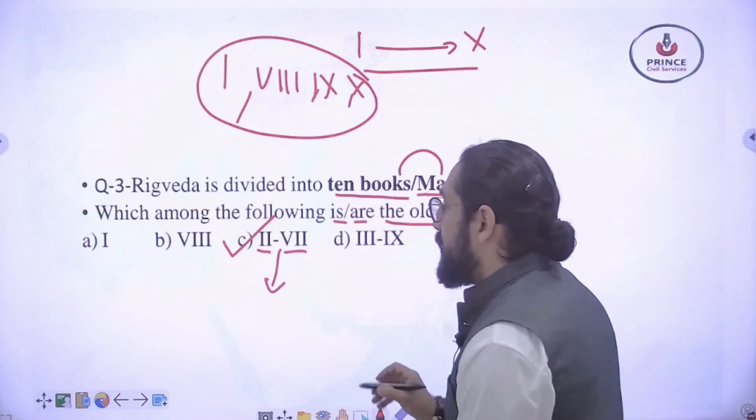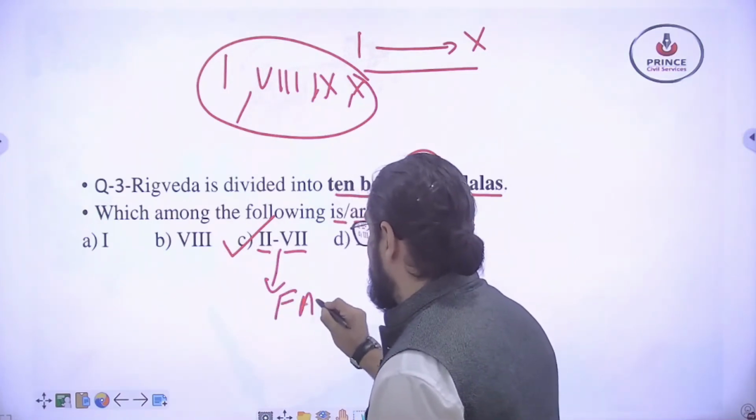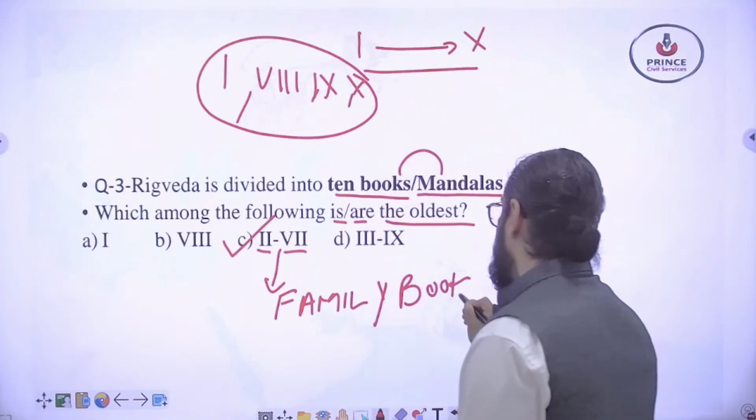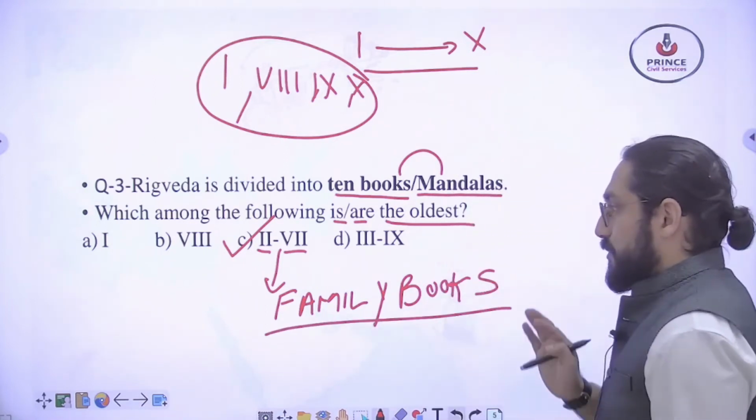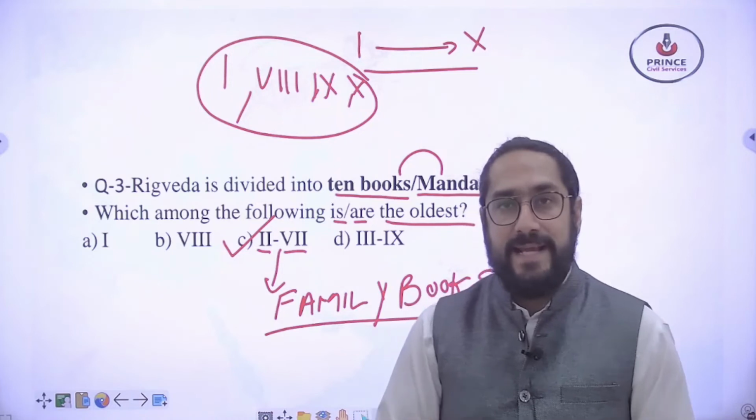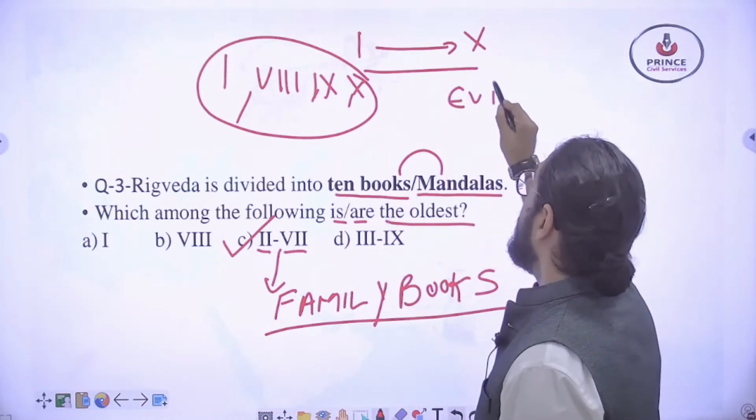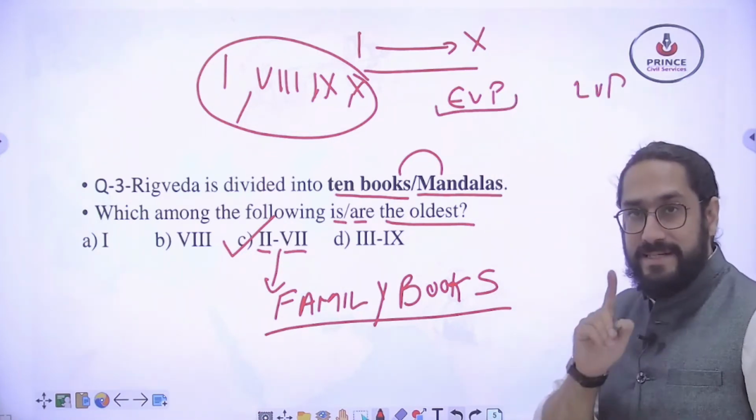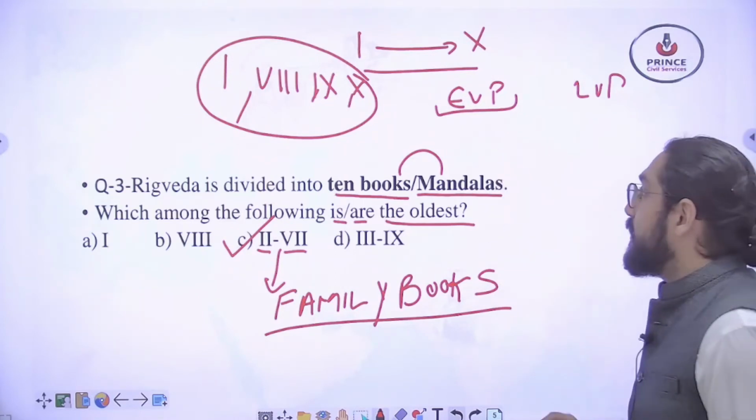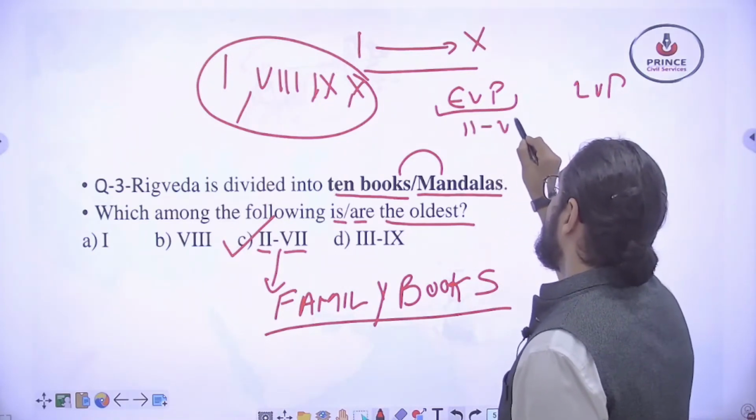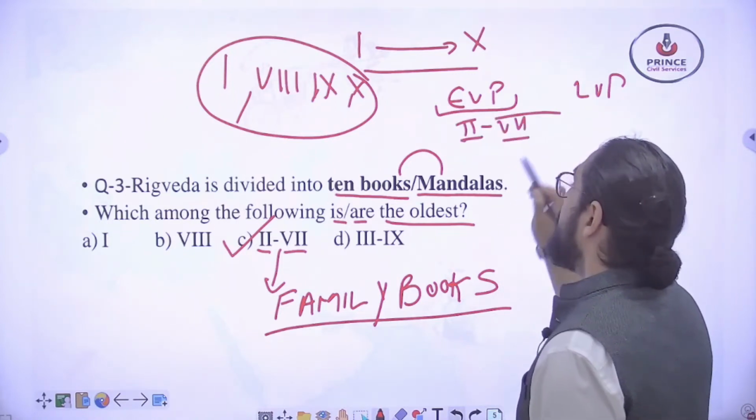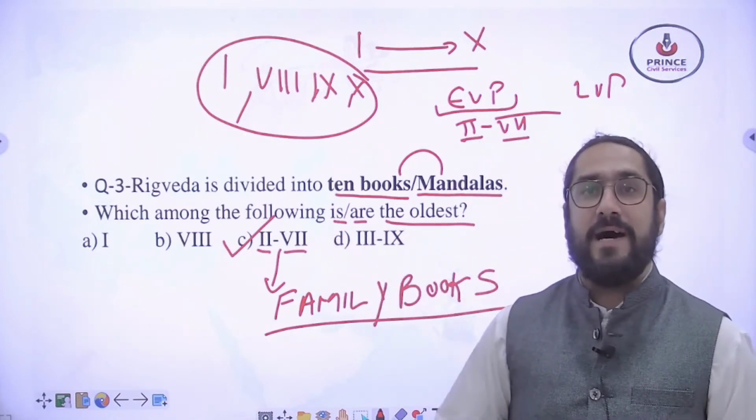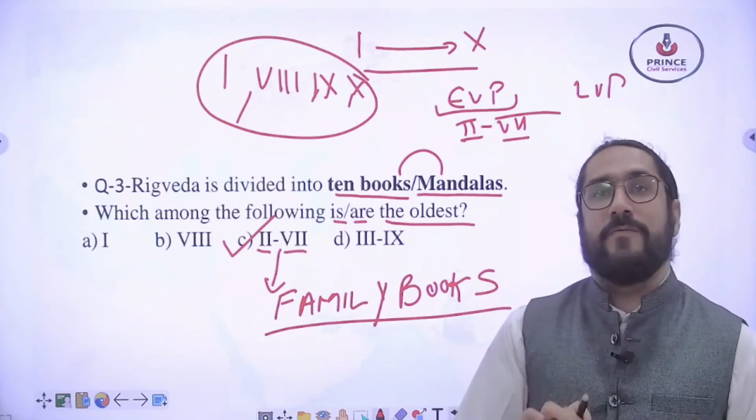These are also known as family books. Please remember this. We have divided the Vedic age into the early Vedic period or Rig Vedic period, and the later Vedic period. So we get information about this Rig Vedic period or the early Vedic period from books 2 to 7 because they are the oldest ones. So the right answer to this question is 2 to 7. These are the oldest mandals or books of the Rig Veda.